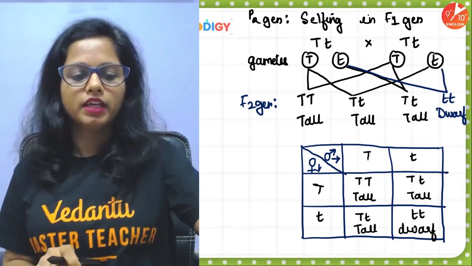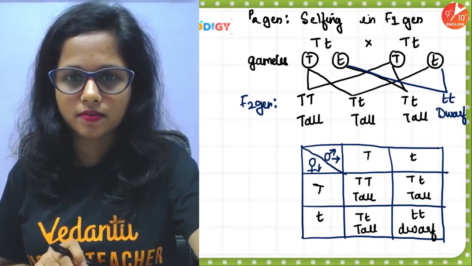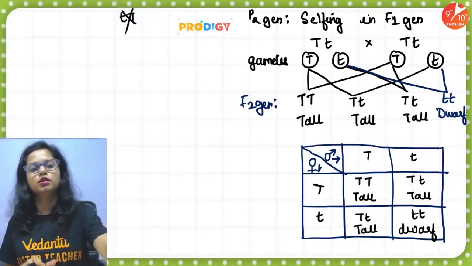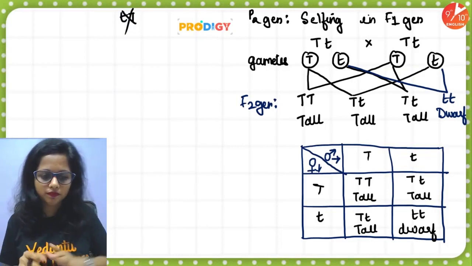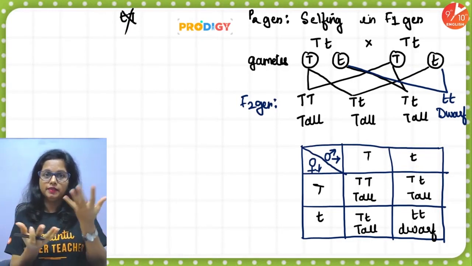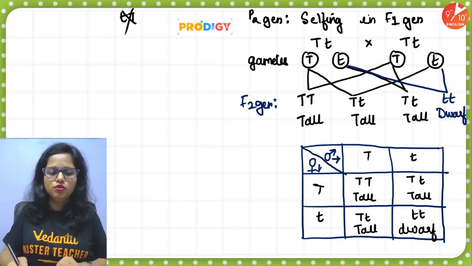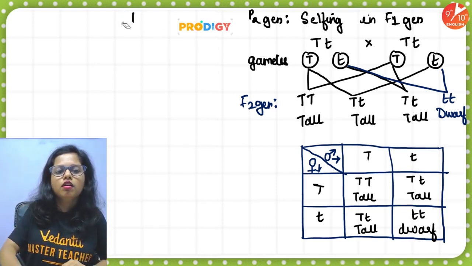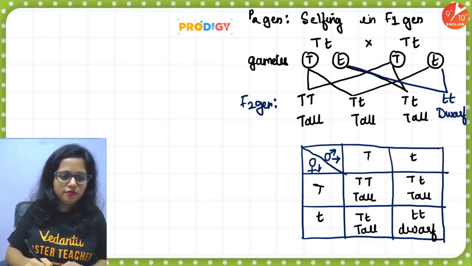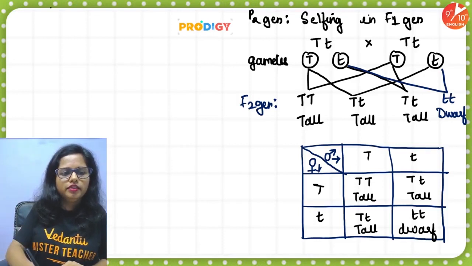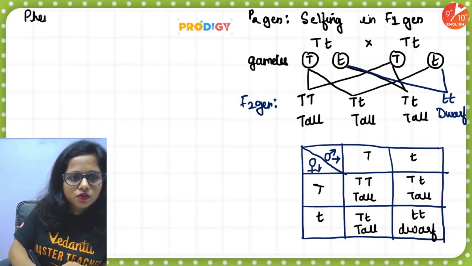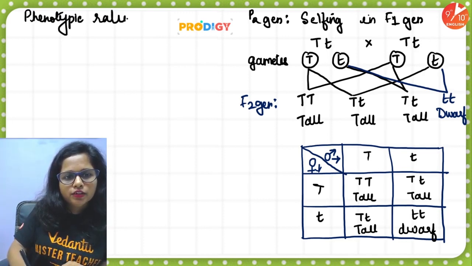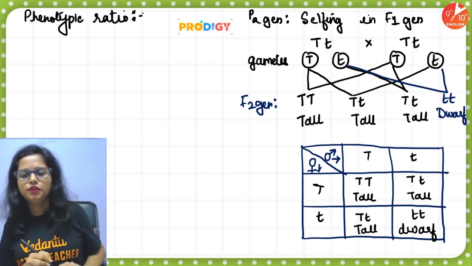So people, if we consider all these things, Mendel arrived at one conclusion. What was that conclusion? As he graduated in maths and science, both the subjects, he liked to express whatever data he gathered in the form of ratios. So first he wrote the ratio of physical appearance, the phenotypic ratio.